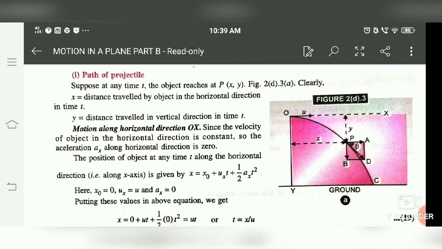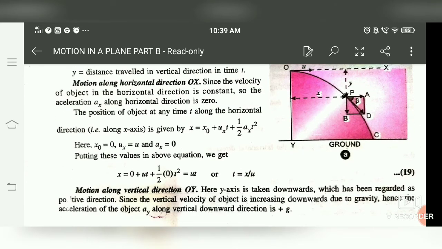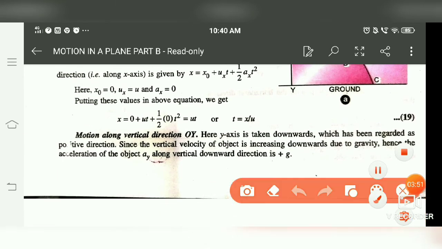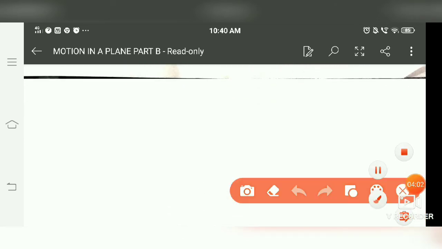What type of path will the projectile cover? As I already told you, ux is u, uy is 0, and initially there is no displacement along x, and acceleration along x is also 0. To check the path of the projectile, we have to check the values along the x and y axes.